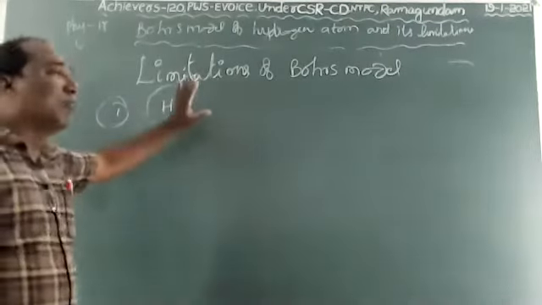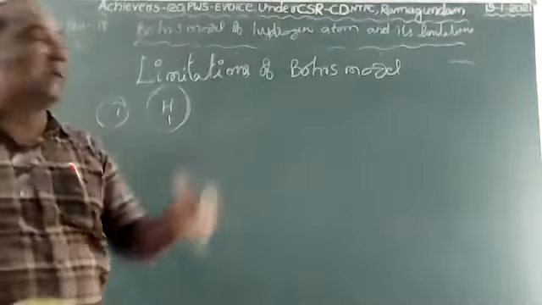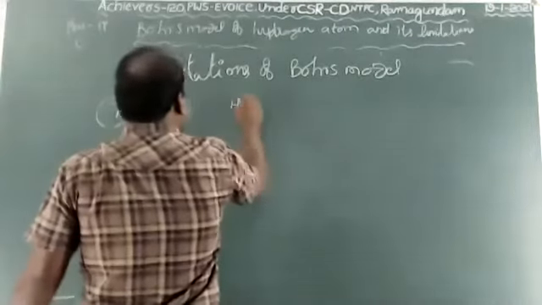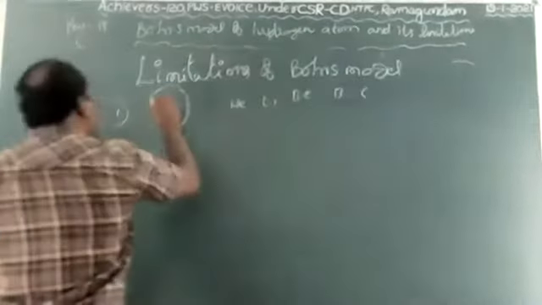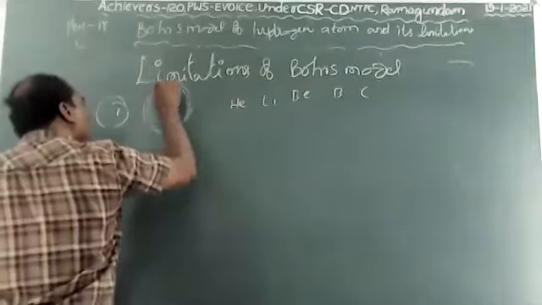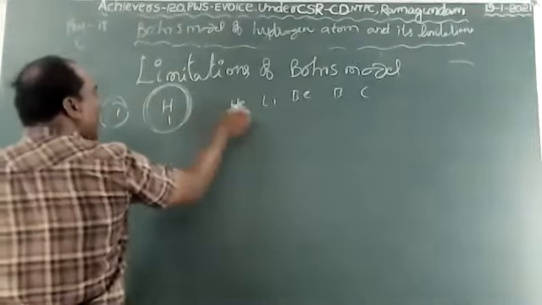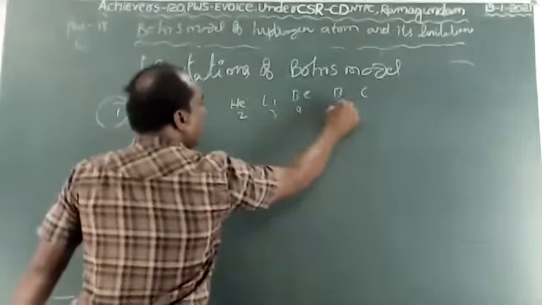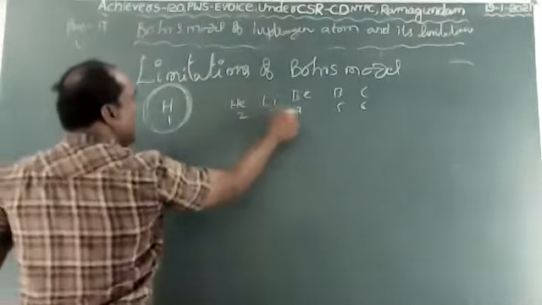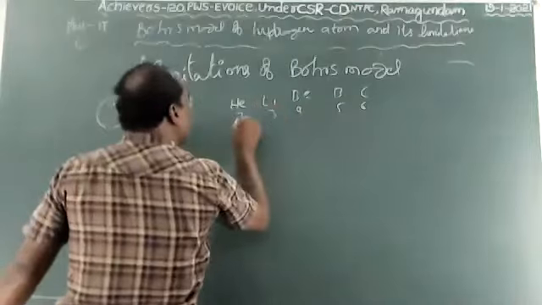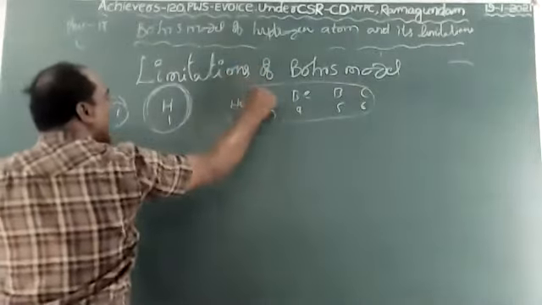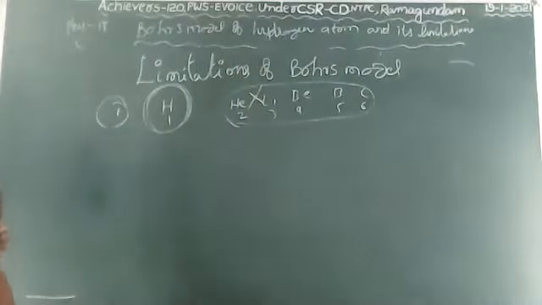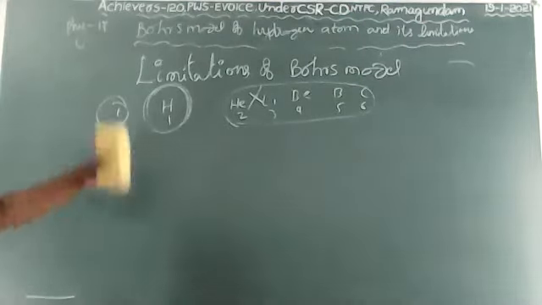He did not explain the atomic spectrum of more than one electron, like helium, lithium, beryllium, boron, carbon. He explained only the one-electron hydrogen atomic spectrum. Helium 2, lithium 3, beryllium 4, boron 5, carbon 6 consist of more than one electron. Bohr did not explain about their atomic spectrum. He explained only the element which consists of one electron.